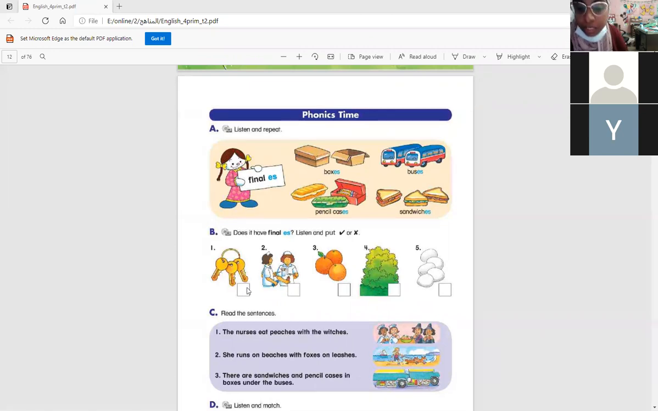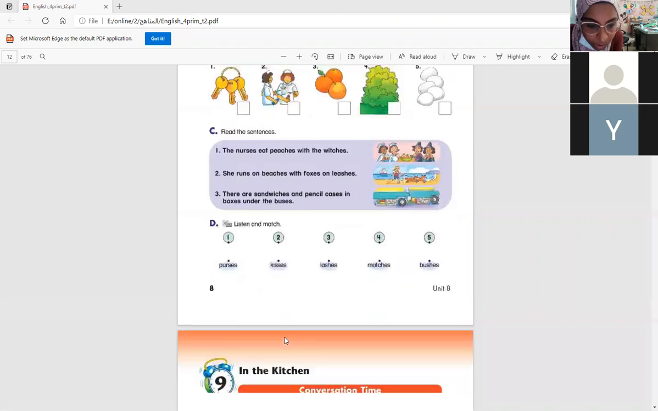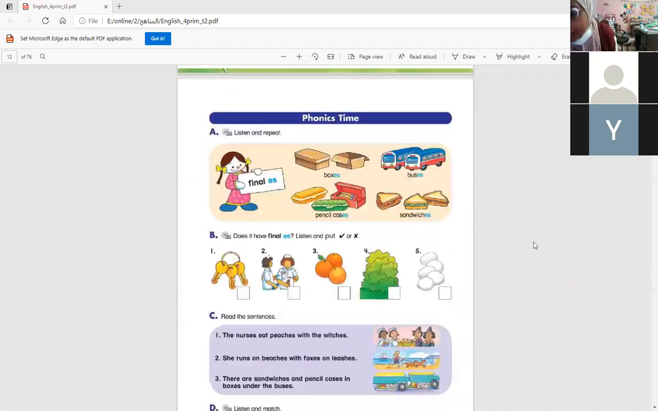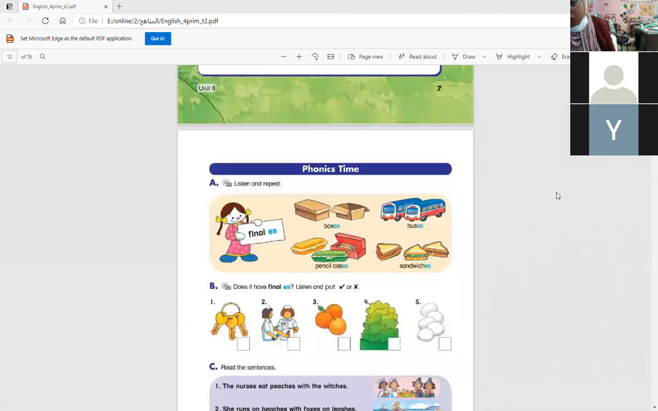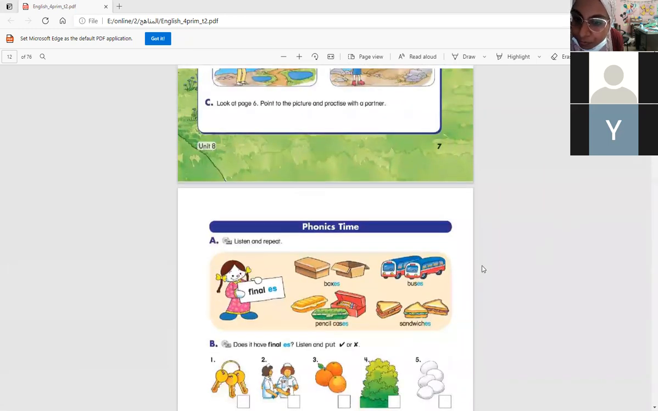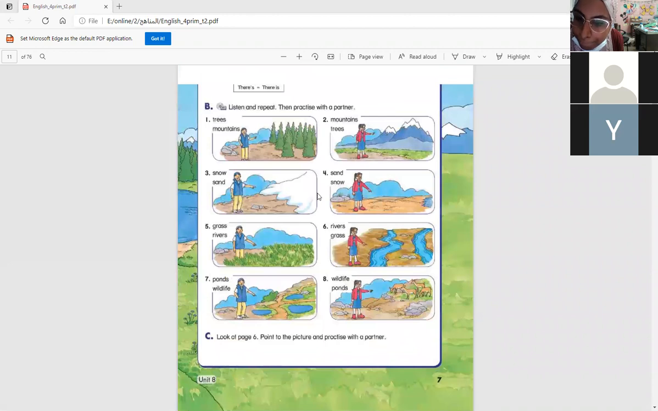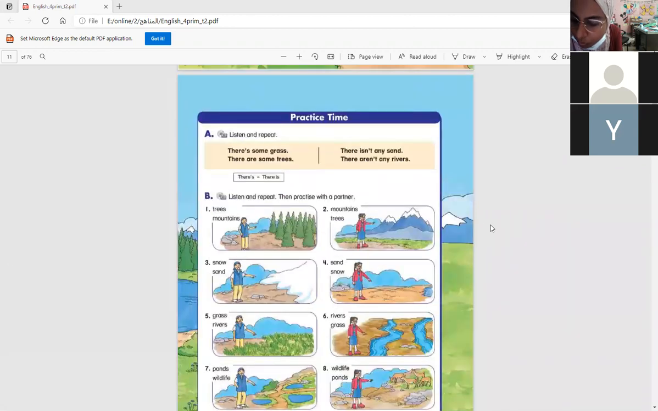Okay, here we finish unit 8 in the grammar part. Yasin, can you tell me what we talked about in this unit in the grammar? We talked about there is and there are. We use there is with the singular and there are with the plural. Yeah, that's right.